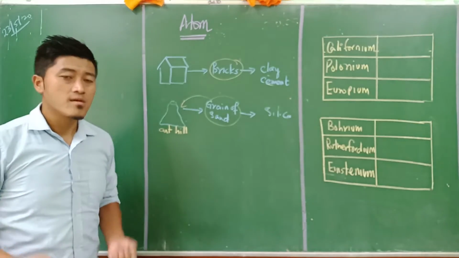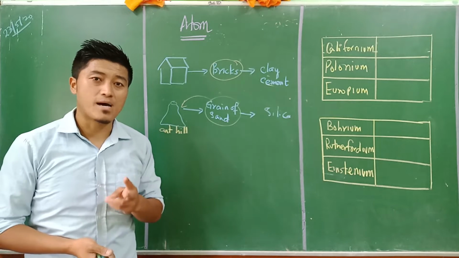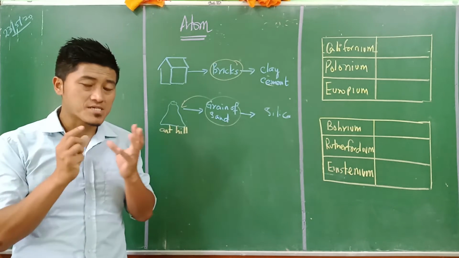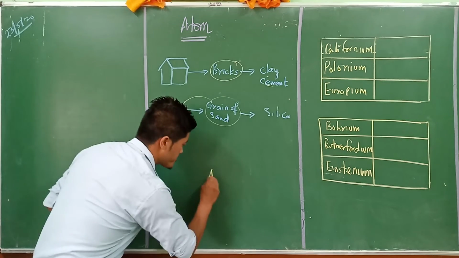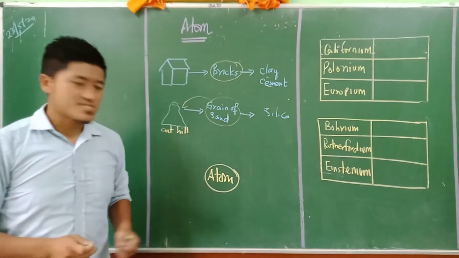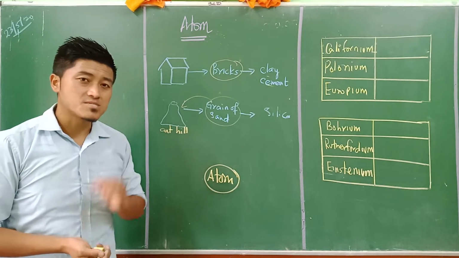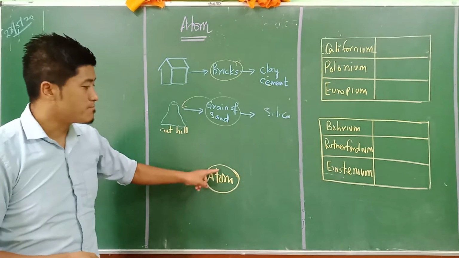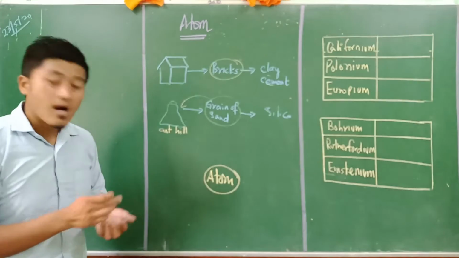In that way, all the matter which we see, we normally classify into three parts: solid, liquid and gas. And all the matter which we see is made up of atoms. As concluded in the Dalton atomic theory, an atom is such a small particle which is totally indivisible, and atoms are referred to as the building blocks of almost all the objects which we see with our eyes.